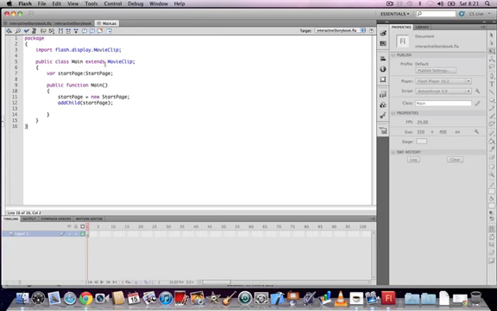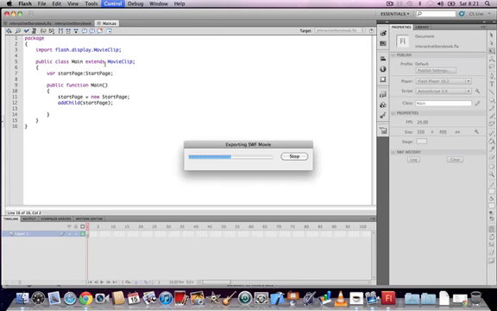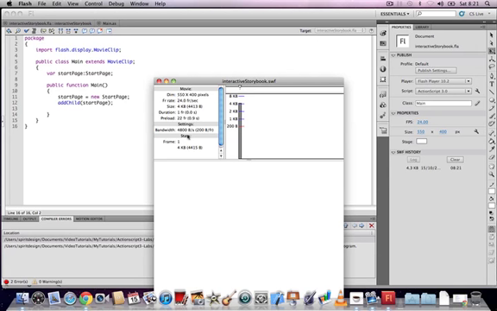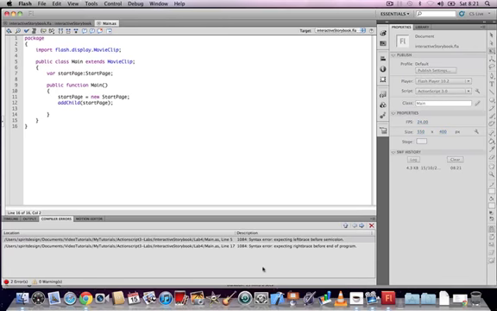Save the file, press Ctrl and Enter to test the movie, and the start page should now be displayed in the test window. If not, go back and check the code carefully. What this code does is adds the start page symbol to the stage.